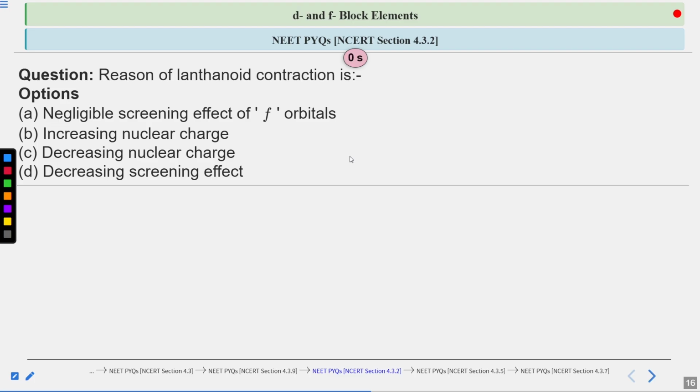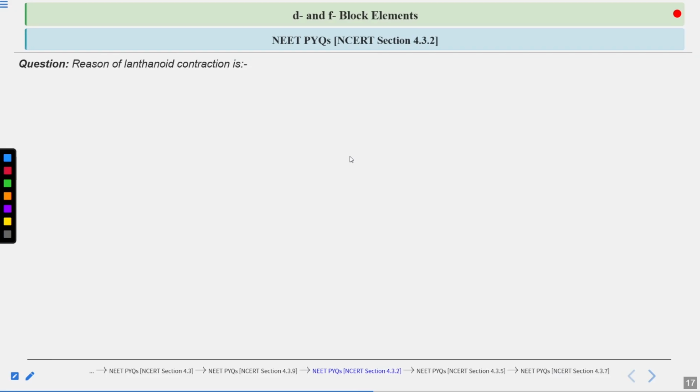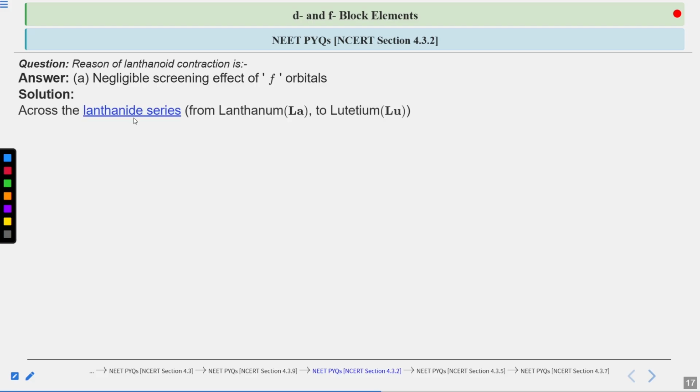Okay, let's see. So for this given question, the correct answer is option A, that is negligible screening of the f orbitals. So you have to tell the reason of lanthanoid contraction and the answer is the negligible screening effect of f orbitals. Now, we have covered the lanthanoid and the actinoid series, remember, in the f block in the periodic table.